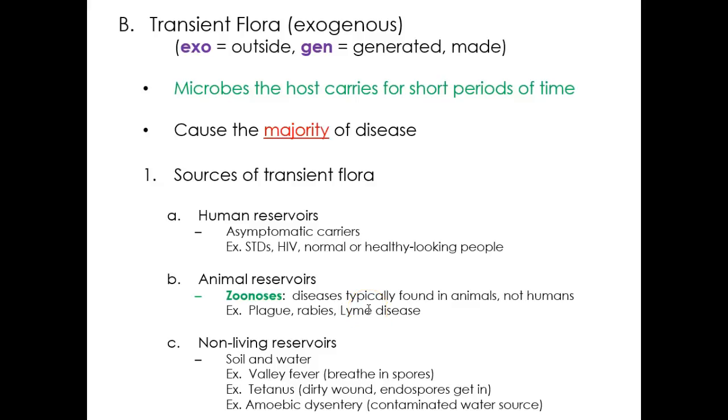Transient flora are going to be those ones that we pick up from other areas, and we've kind of gone over this. The places that we can get it from are human reservoirs. So this could be from sexual contact or just being picked up from a person sneezing. Animal reservoirs, so we can get these from animals. For instance Lyme disease, we get that from a deer, but the deer is bitten by a tick. That tick then comes and bites us, and that's how we get Lyme disease.